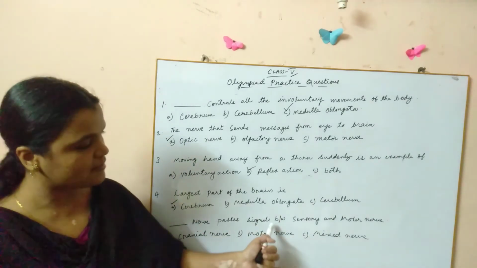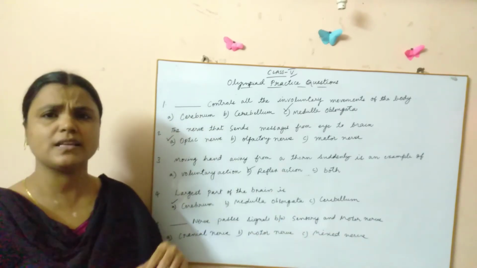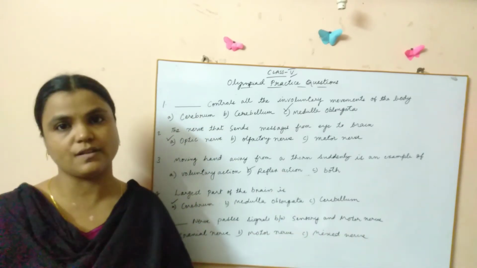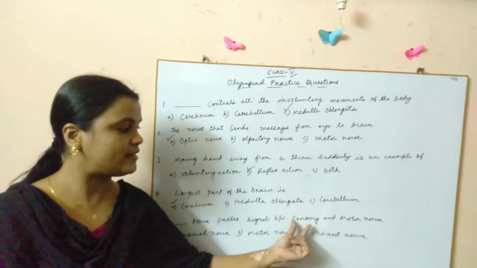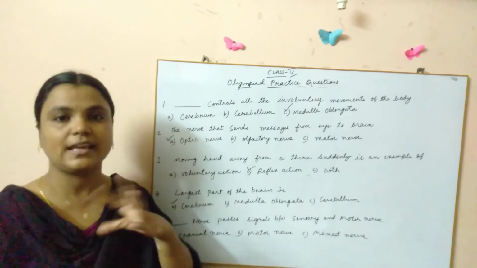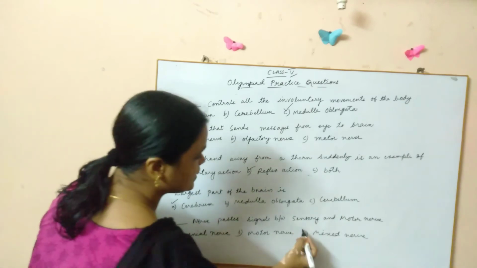Dash nerve passes signals between sensory and motor nerves. There are some sensory nerves and there are some motor nerves also, and there will be some nerves which pass the information to and fro. That means between sensory and motor nerves also. What are such nerves called? They are called mixed nerves, children.